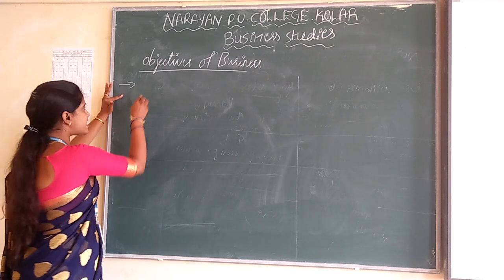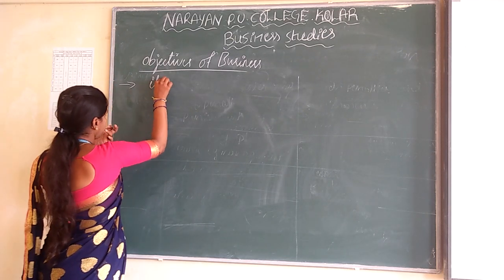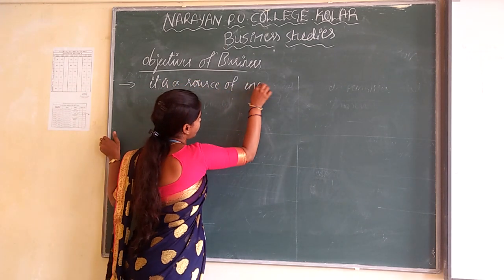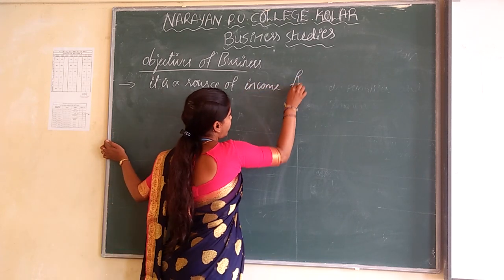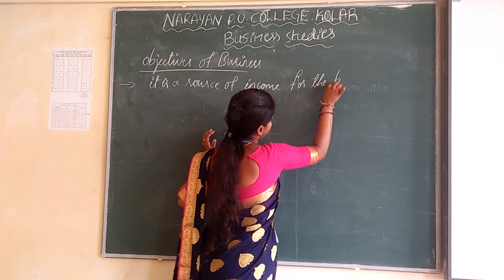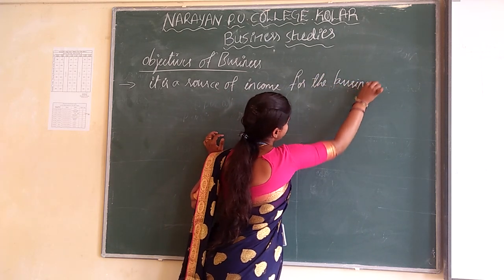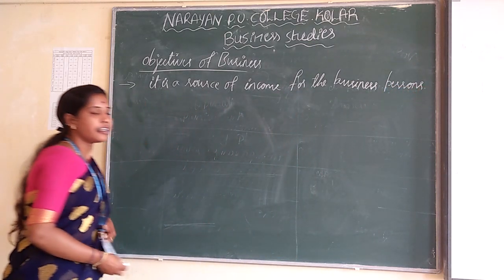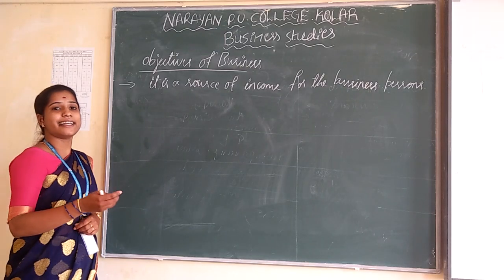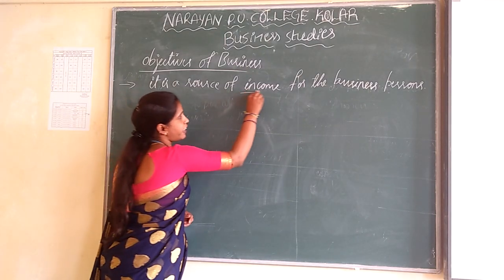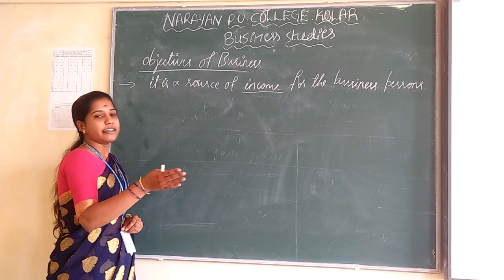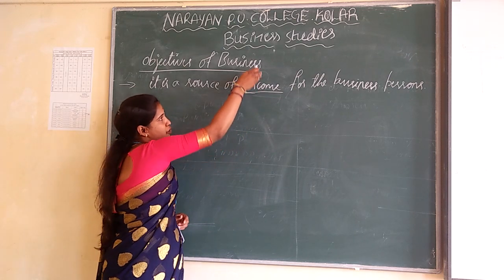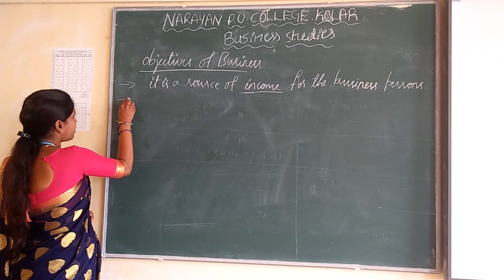The first one is that it is a source of income for the business persons. Here the business persons are going to earn their livelihood in the way of income. They are going to get their income through the business.